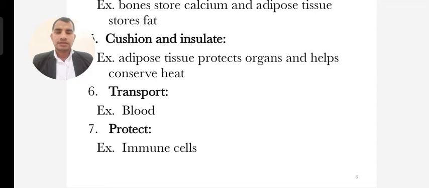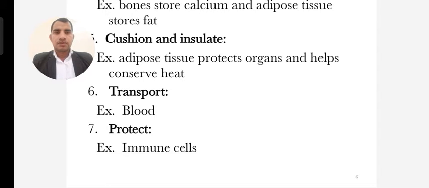Blood is a liquid connective tissue, and it carries substances from the heart to other organs and from other organs to the heart, transporting oxygen, carbon dioxide, and other essentials of the human body.